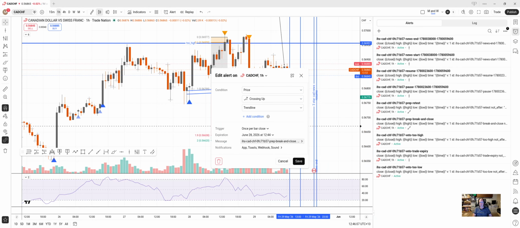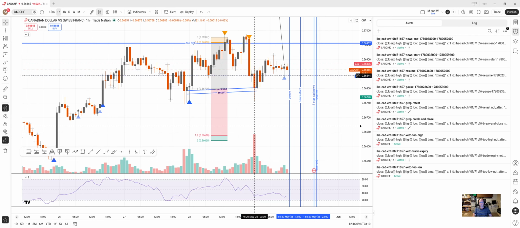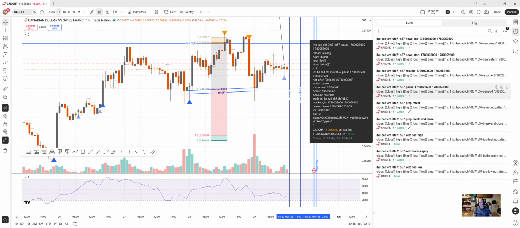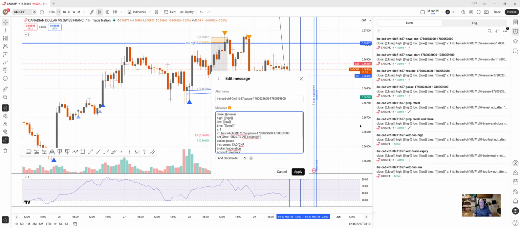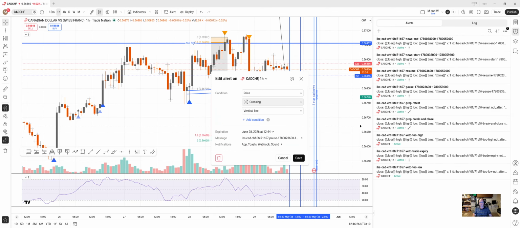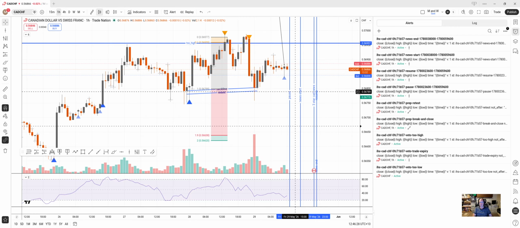Then there's a prep, break and close. So that's when price breaks and close below the neckline, and then retests, goes back up across this line. That's the retest. There's the pause, so it'll send this message when it pauses. It'll say action pause, so no entries can happen from that. When that alert hits the servers, it will ignore all entries until the resume alert hits the servers.